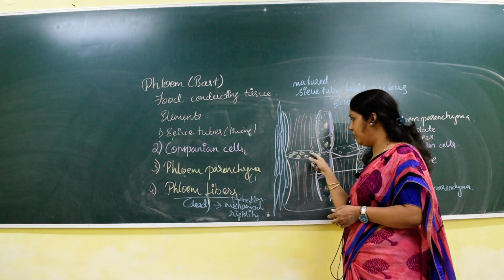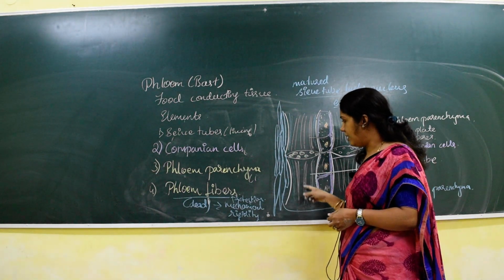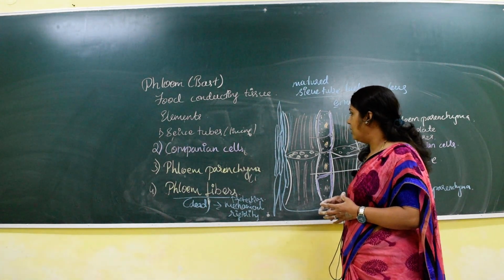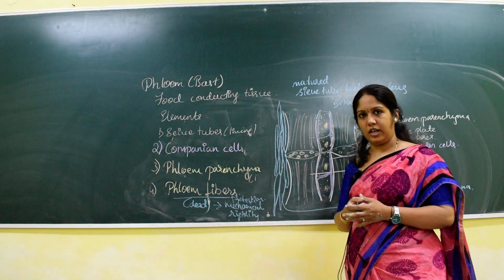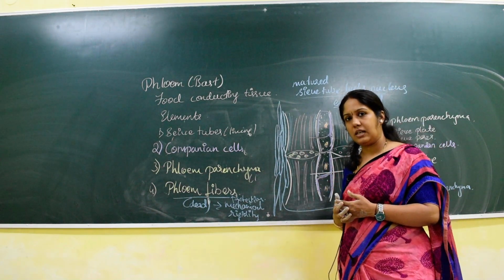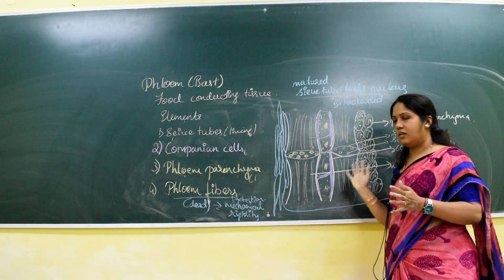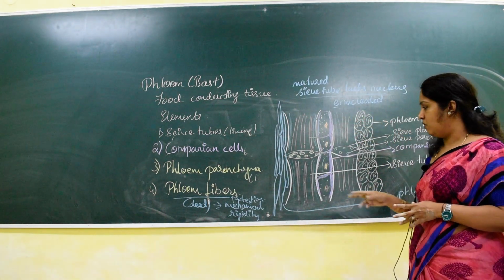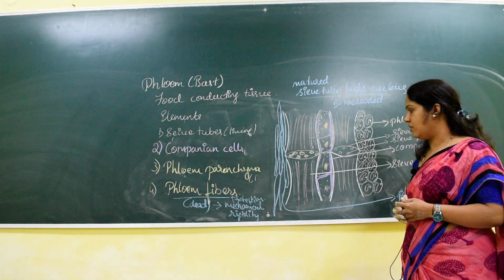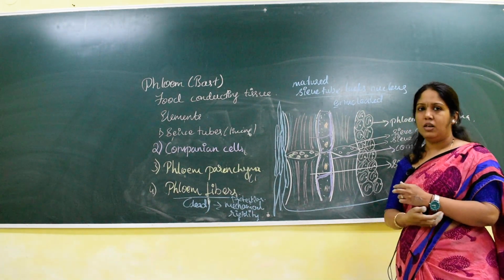Sieve plate, sieve pores, this is P protein, they are strands, and the cytoplasm is pushed towards the periphery, and through this only the food is translocated. During the winter season callus is deposited, but when the summer or spring season arises the callus dissolves. Companion cells are enlarged cells very close to the sieve tube, and the nucleus of the companion cells regulates the activity of the sieve tube.